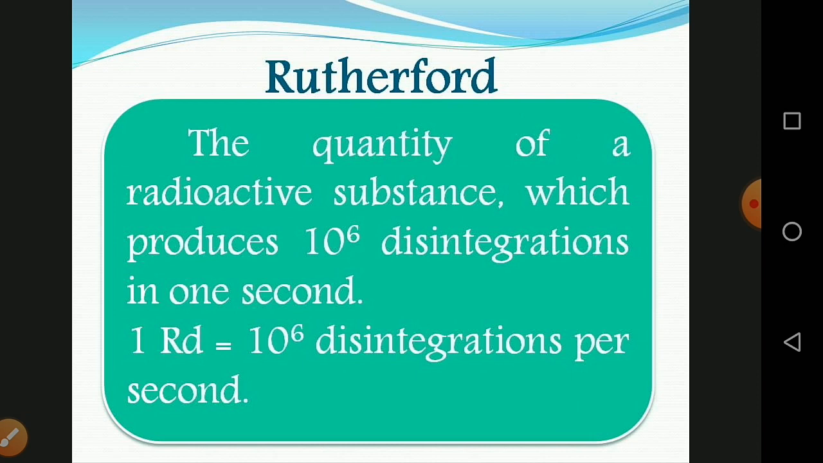And next one is the Rutherford, another unit of radioactivity. It is defined as the quantity of radioactive substance which produces 10 to the power of 6 disintegrations in 1 second. So 1 Rutherford is equal to 10 to the power of 6 disintegrations per second.